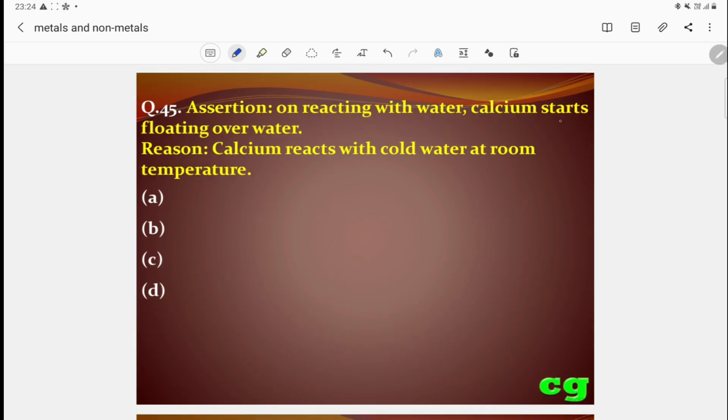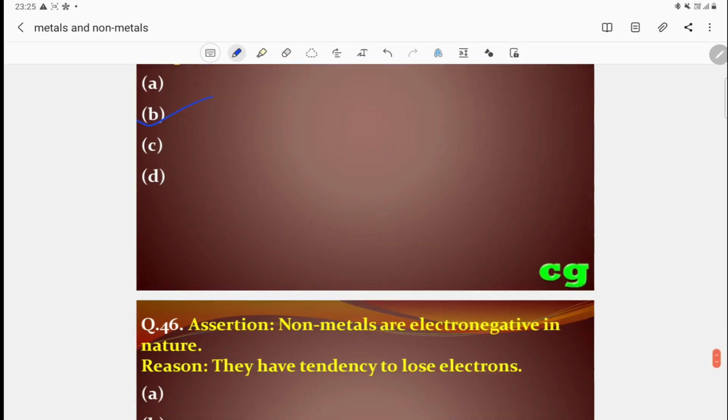On reacting with water, calcium starts floating over water. This is correct. Calcium reacts with cold water at room temperature. It is also correct. But why calcium starts floating, it is not explaining. So both are correct, but not the correct explanation. So the answer is B. But both statements are correct.